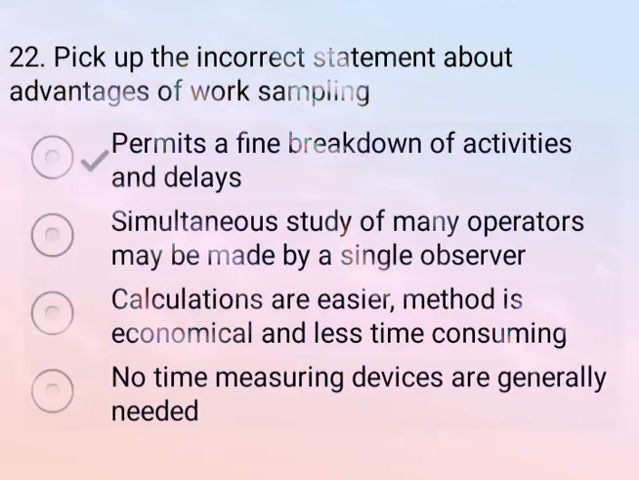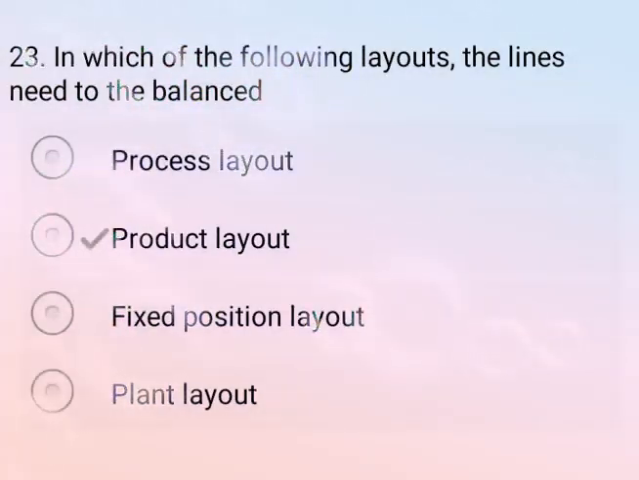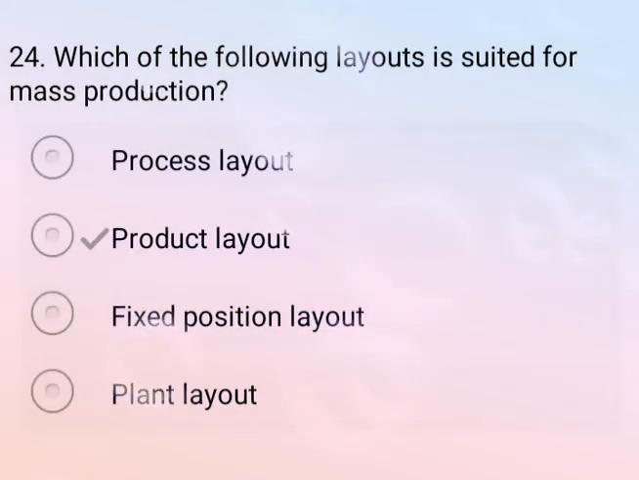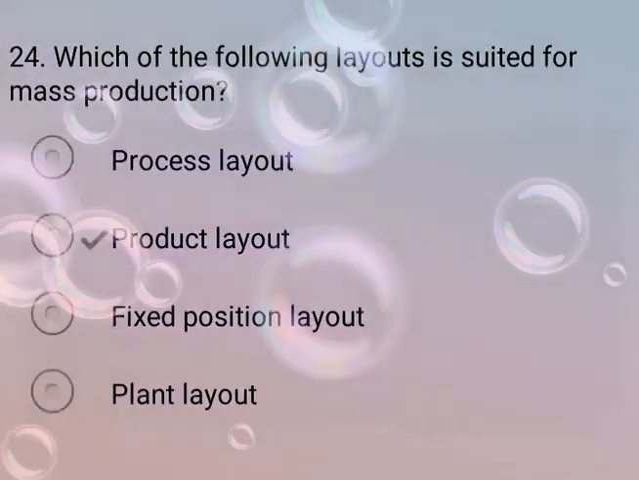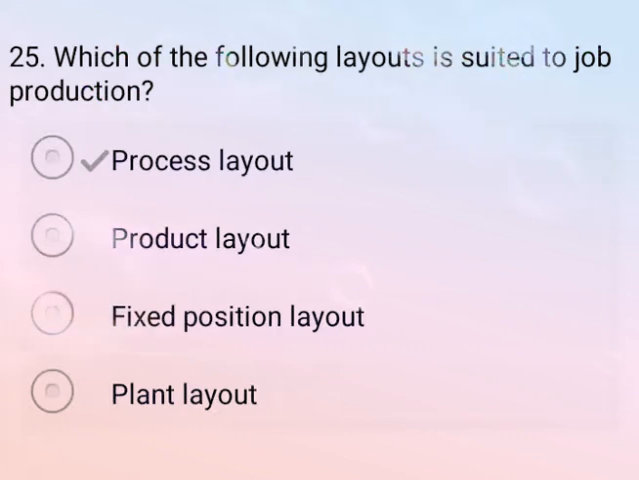Okay, now come to the next question. In which of the following layouts does the line need to be balanced? Correct answer is option B, product layout. Now come to the next question. Which of the following layouts is suitable for mass production? So correct answer is option B, product layout. So product layout is correct for mass production. Now come to the next question. Which of the following layouts is suitable for job production? Job production is suited to process layout. So process layout is correct answer, option A.